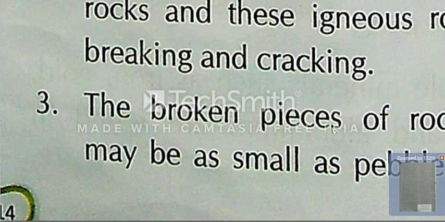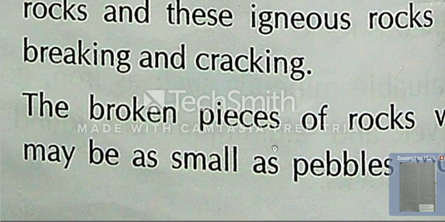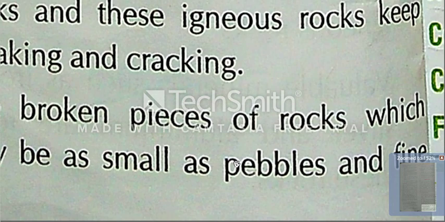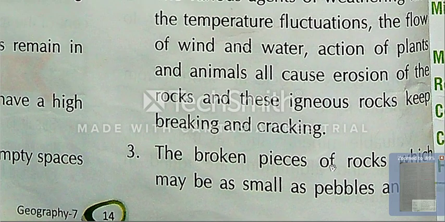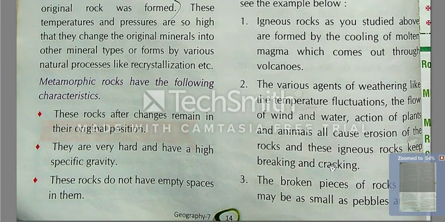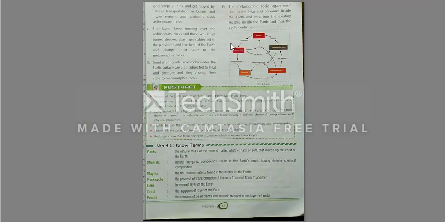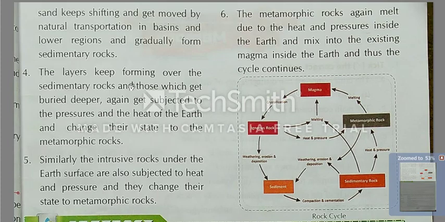The broken pieces of rocks may be as small as pebbles, or fine parts like clay, silt and sand. They keep shifting and get moved by natural transportation into basins and lower regions, and gradually form sedimentary rocks.